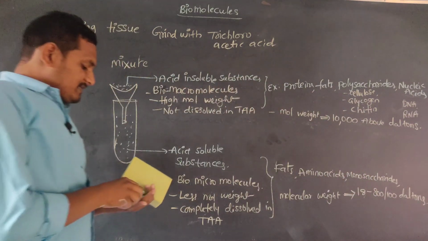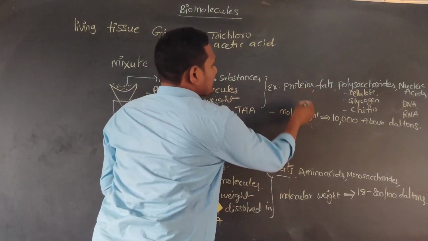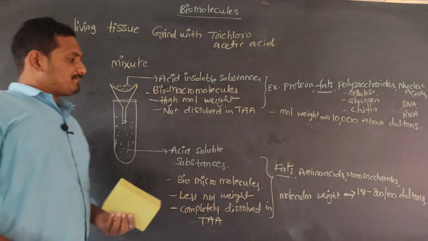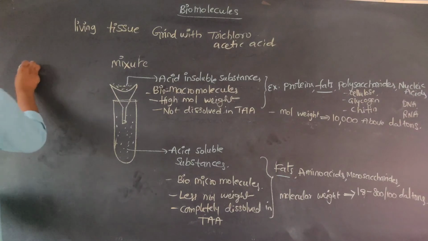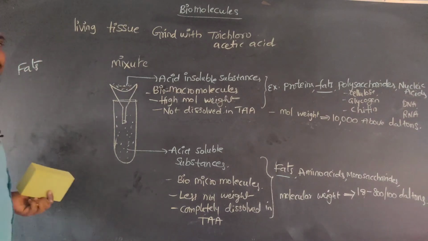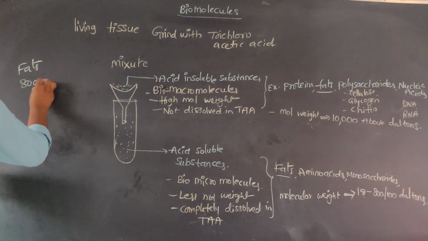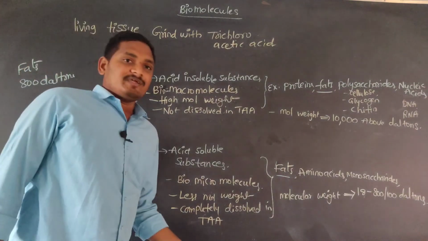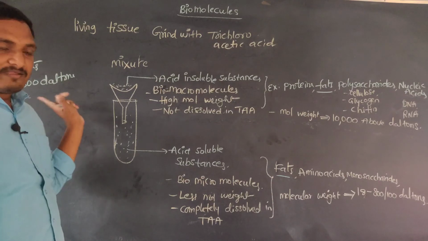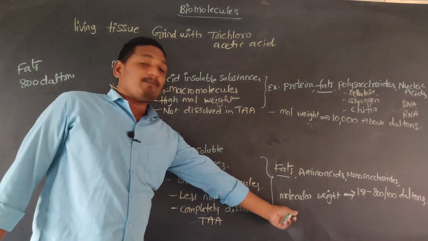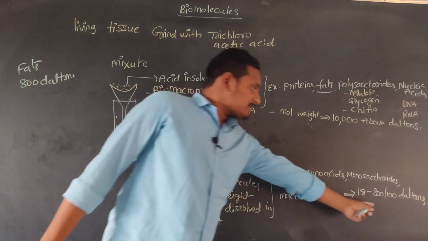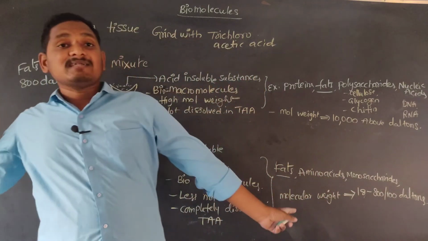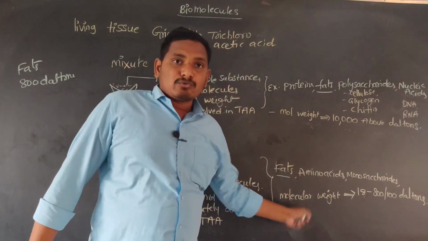So why did we take fats two times? Fats have a molecular weight of about 800 Daltons. According to the classification by molecular weight, up to 800 means fats come under micro.